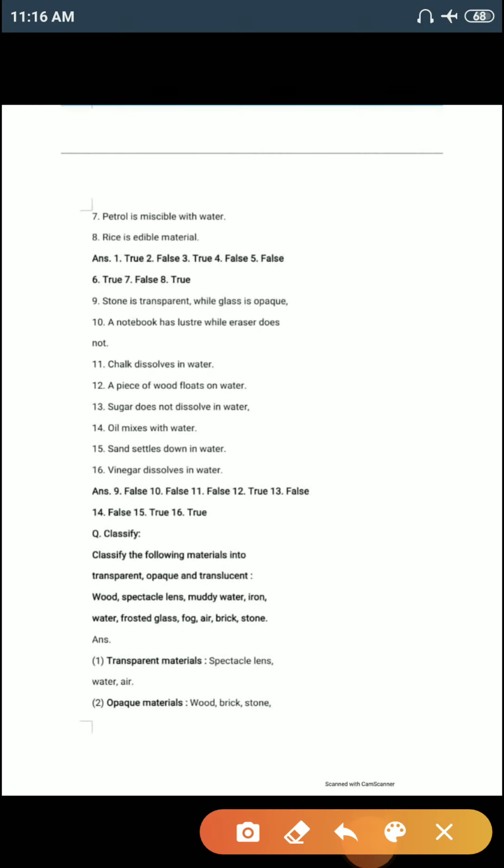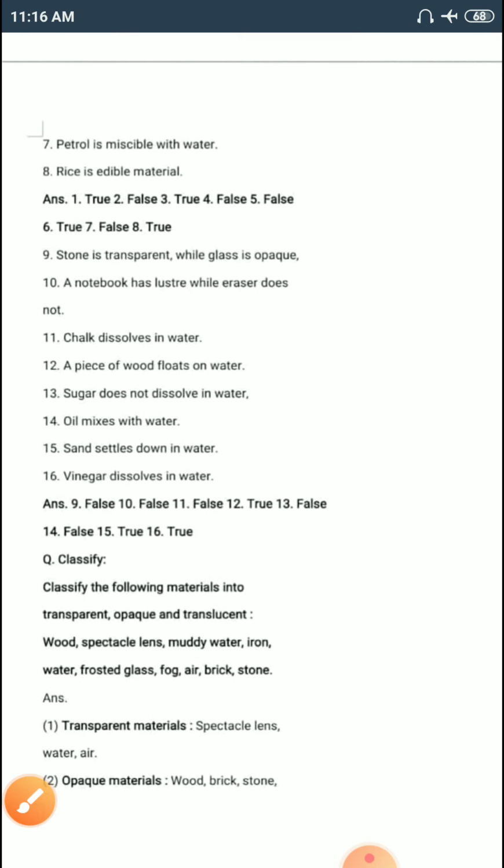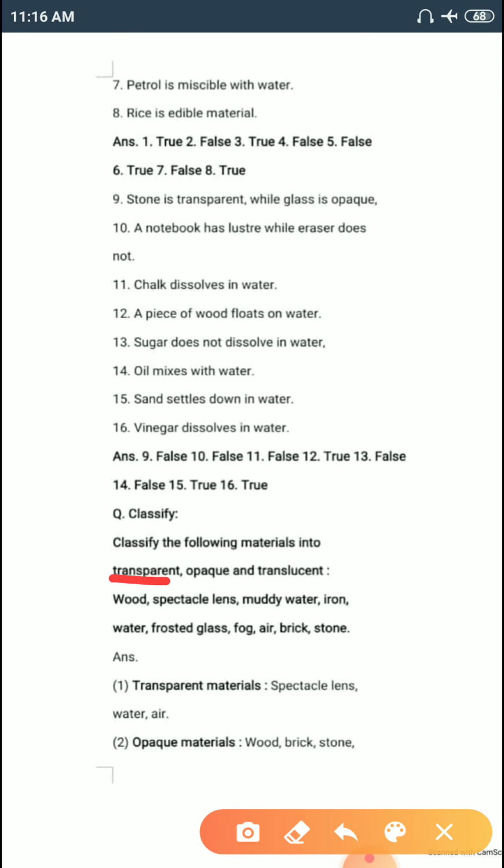Now we are going to see the classification part. You need to classify the following materials into transparent, opaque and translucent. Till now you understand what we mean by transparent material, what is opaque material and what is translucent material.